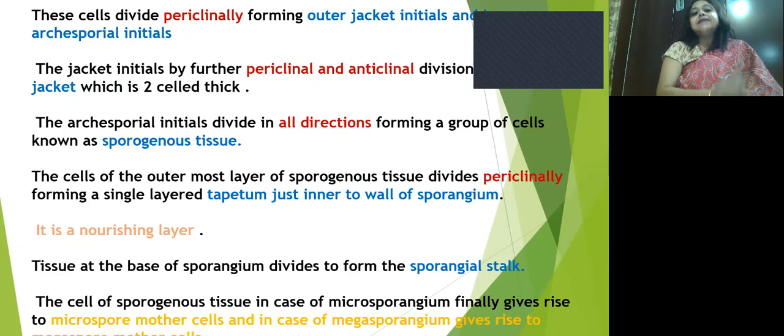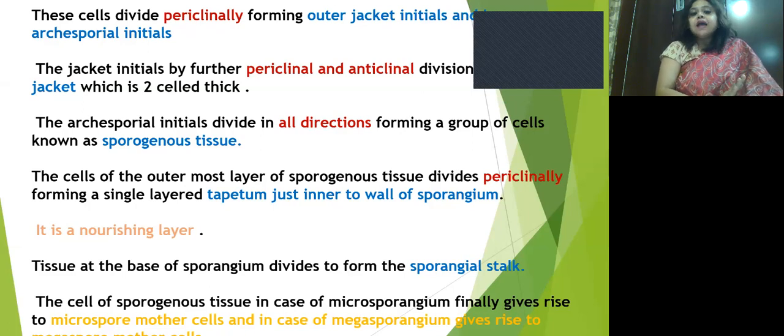Next, the jacket initials by further periclinal and anticlinal divisions give the jacket layer, which is 2 cells thick. The archesporial initials divide in all directions, forming a group of cells known as sporogenous tissue.